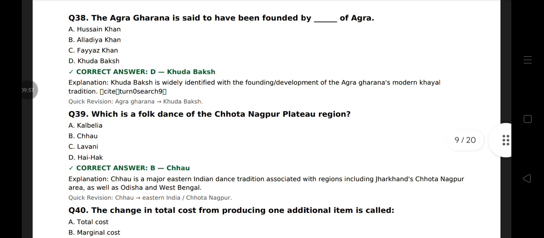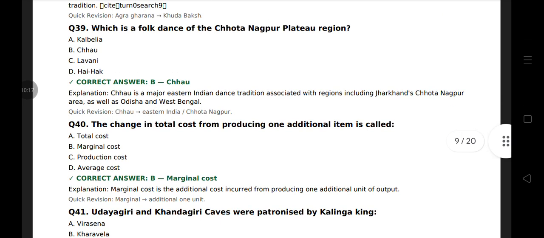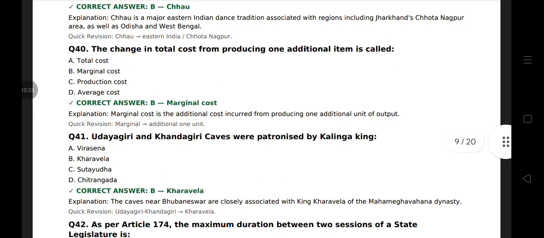Question 39. Which is a folk dance of the Chota Nagpur Plateau region? That is Chhau. Chhau is a major Eastern Indian dance associated with regions including Jharkhand's Chota Nagpur area as well as Odisha and West Bengal. Chhau, Eastern India and Chota Nagpur. Question 40. The change in total cost from producing one additional item is called marginal cost. Marginal, additional 1 unit cost.